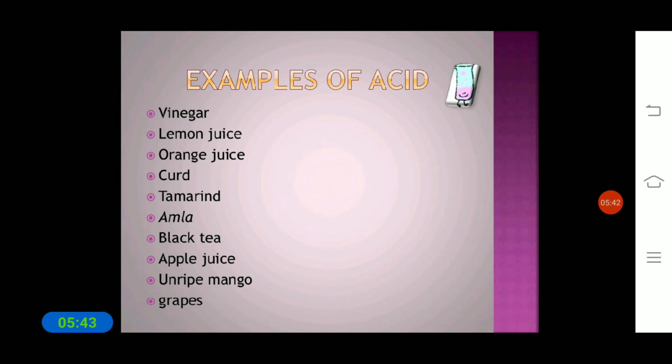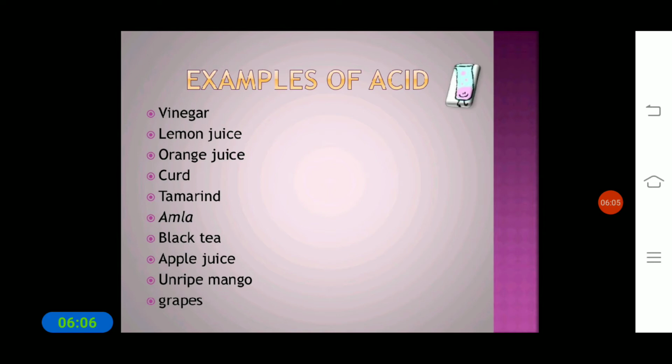Okay, so when you rub with a lemon, what will happen? You will get some burning feeling. Yes, why? Because of the acid which is present in it. You can also take a lemon: when you take a piece of lemon and rub it on your skin, what will happen? It feels like burning. Yes, so why does it happen like so?